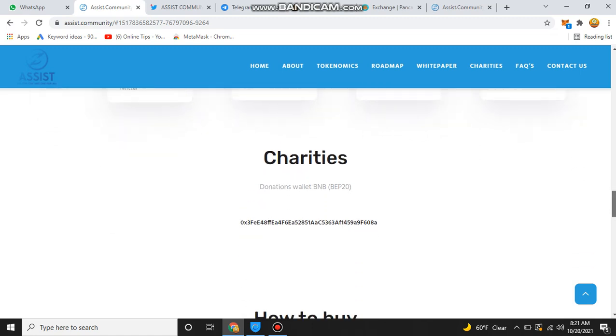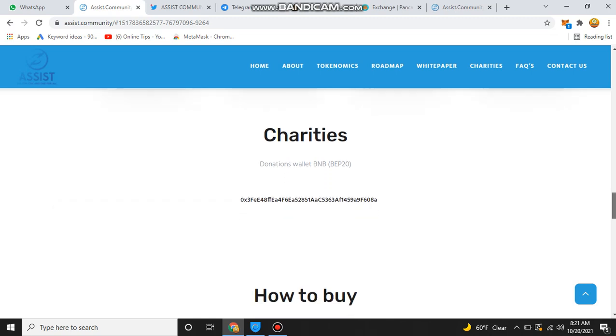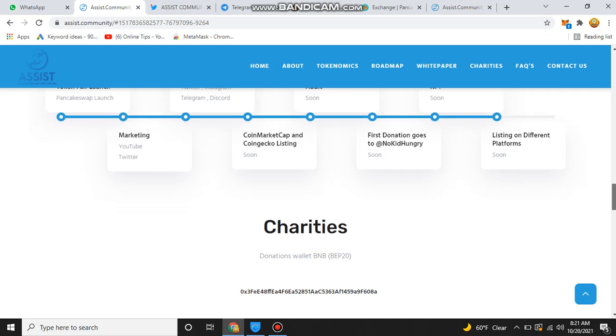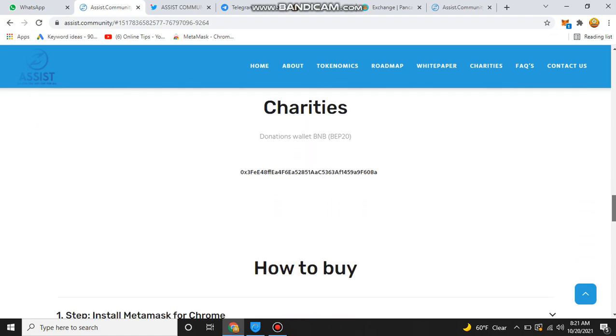The other thing is their charity. You can send your BNB BEP20 to this contract address, and your BNB will go directly to help the underprivileged, or No Kid Hungry.